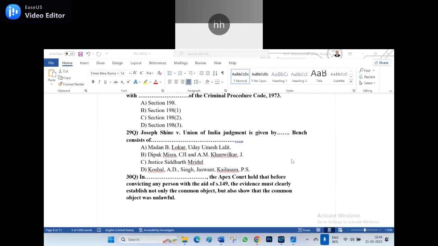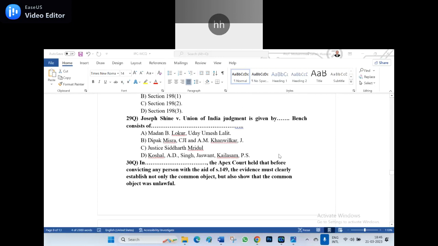Among the ABCD, which is the right answer? Anyone can unmute and say. The right answer is Deepak Mishra, CJI, and A.M. Khanwilkar J, for the 29th question.